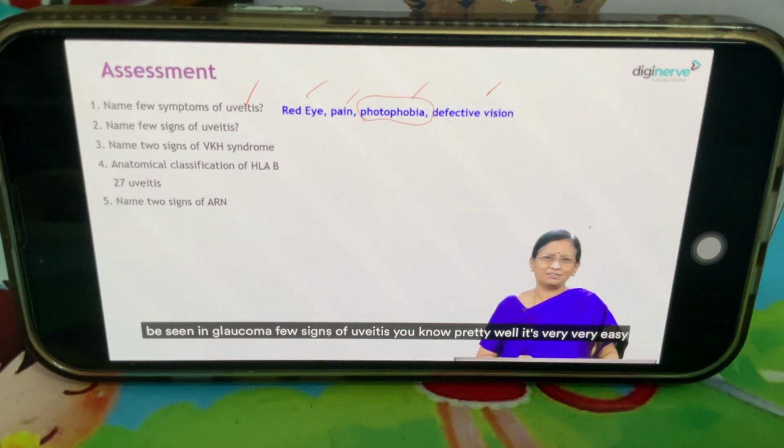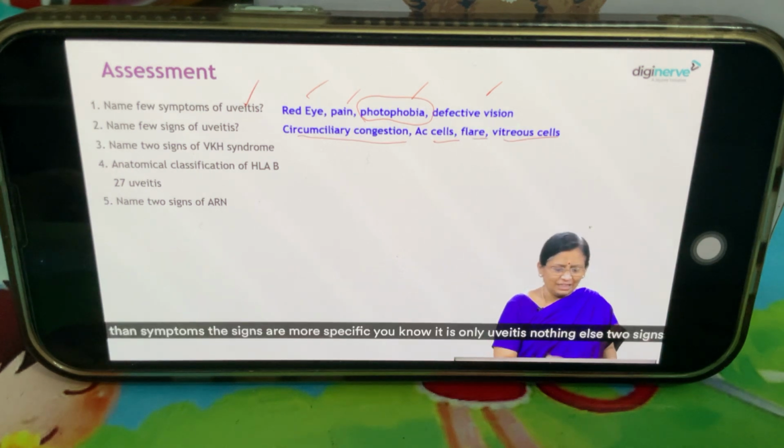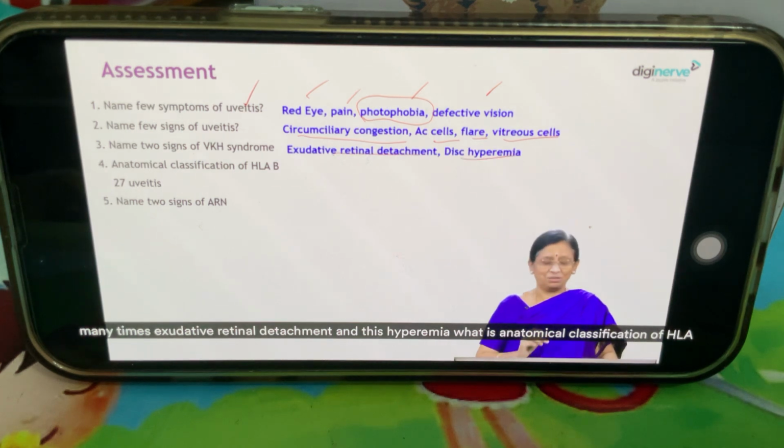Name a few signs of uveitis. You know pretty well. It's very, very easy. It is circumciliary congestion, AC cells, flare, vitreous cells. They are more specific than symptoms. The signs are more specific. You know it is only uveitis, nothing else. Two signs of Eales disease? You've seen that 55-year-old lady. You remember it so well. I have repeated so many times. Retinal detachment and disc hyperemia.